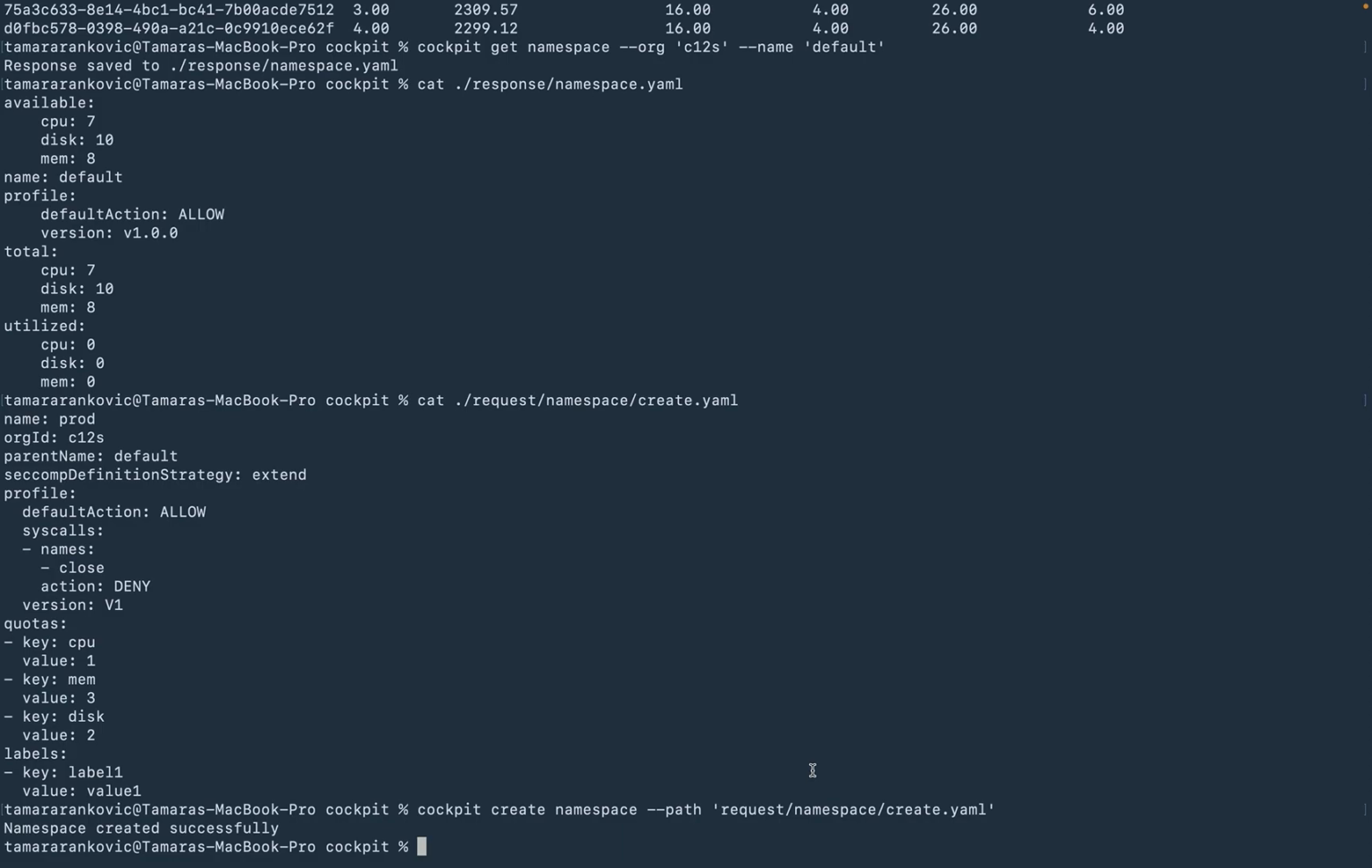And as we can see, the namespace is successfully created. We have now 2 namespaces in our swarm. We have a default one, which will represent the entire swarm, and then we have this smaller one, which will take a part of resources, which we'll use furthermore to create applications and do a bunch of other stuff.